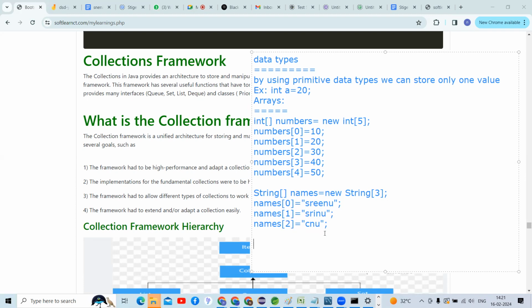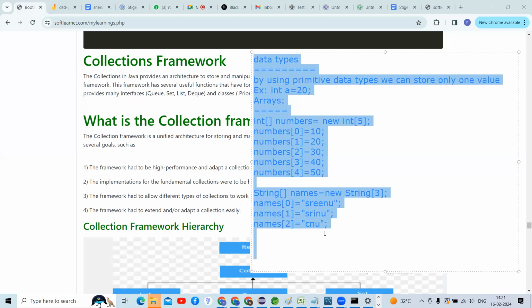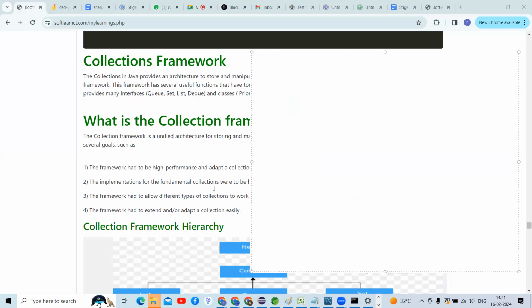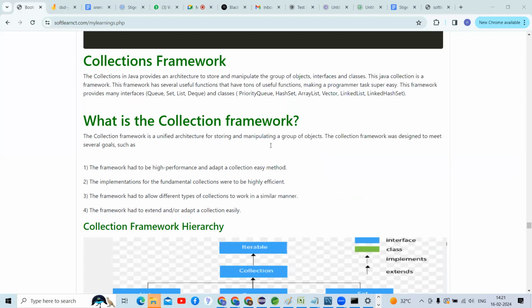See here, guys, we are not able to create an array size here. But coming to the collection framework, what collections are there, guys? There are two types of collection framework. How it stores and what type of data it stores, we can discuss each and everything here, guys. See here, this is the collection framework. You can see what it defines.